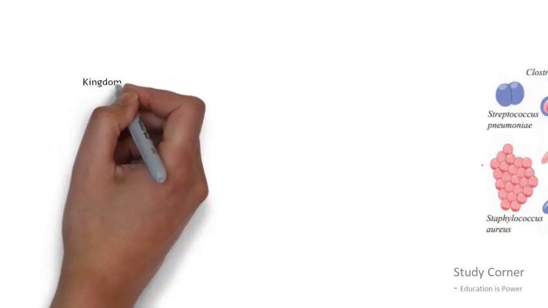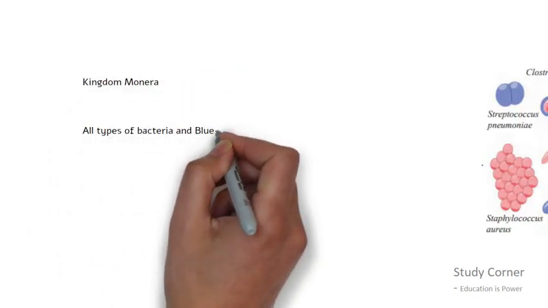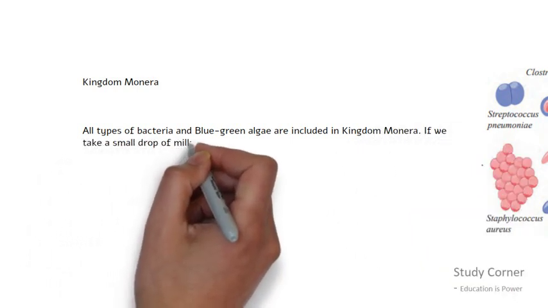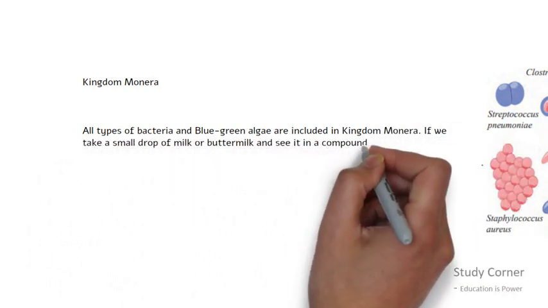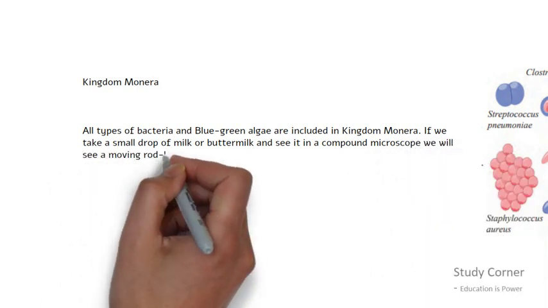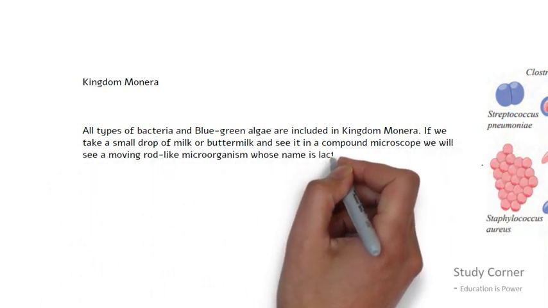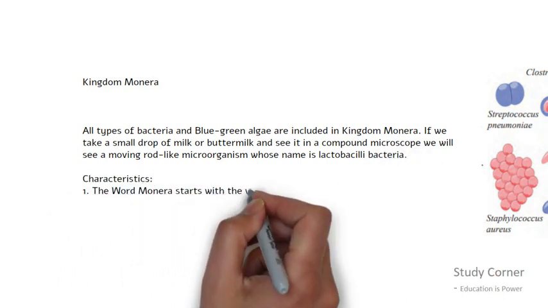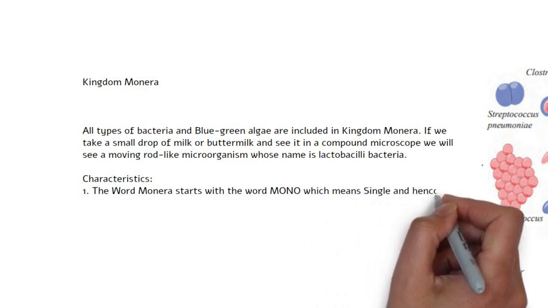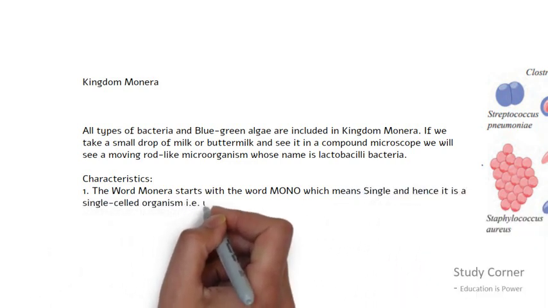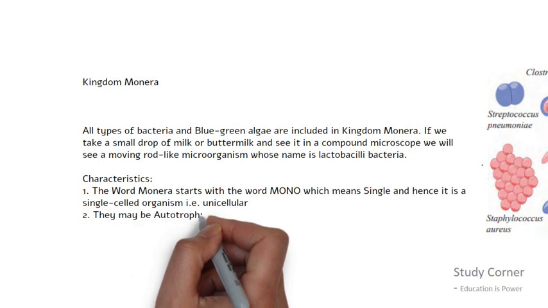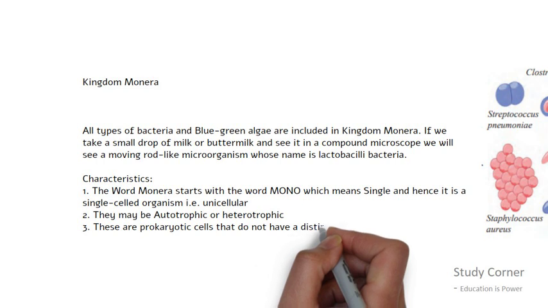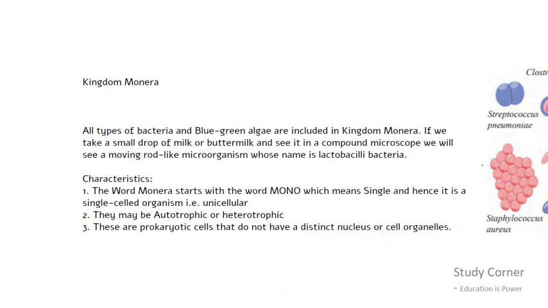Let's start with kingdom 1, that is Monera. All types of bacteria and blue-green algae are included in kingdom Monera. If we take a small drop of milk or buttermilk and see it in a compound microscope, after diluting it, we see a moving rod-like microorganism whose name is lactobacilli bacteria. The word Monera starts with the word mono, which means single, and hence it is a single-celled organism, that is unicellular. They may be autotrophic or heterotrophic. These are prokaryotic cells that do not have a distinct nucleus or cell organelles.